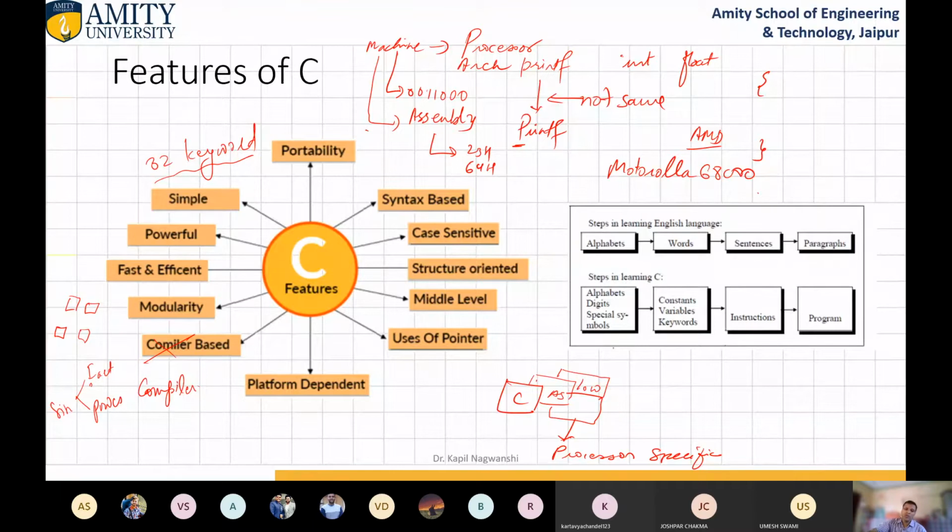Now, what is the analogy between the English language and the C language? English language uses alphabets. In C language, alphabets, digits and special symbols are the kind of alphabet. These alphabets form words. Here they form constants, variables and keywords. These words form sentences. Here instructions are there. Several sentences form a paragraph. Here several instructions form a program. So this is the analogy of a C program with the English language.